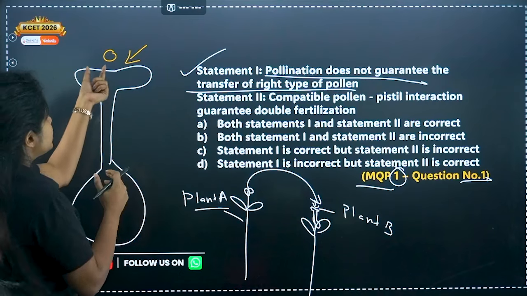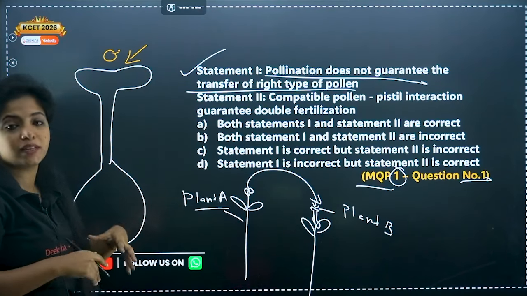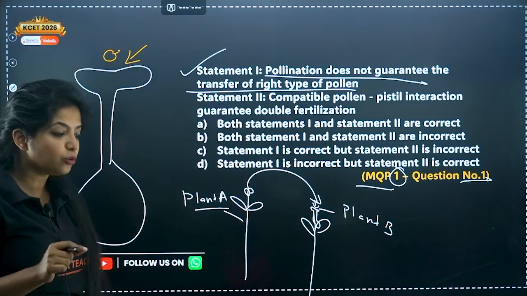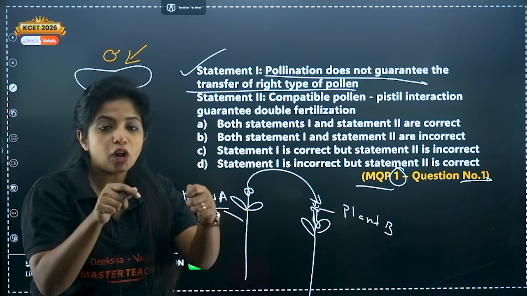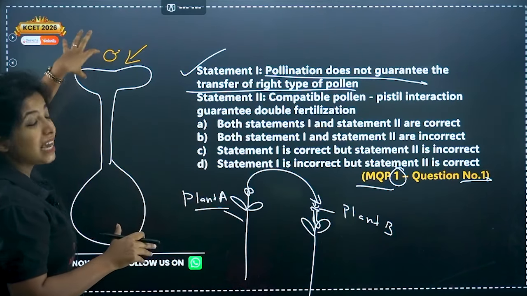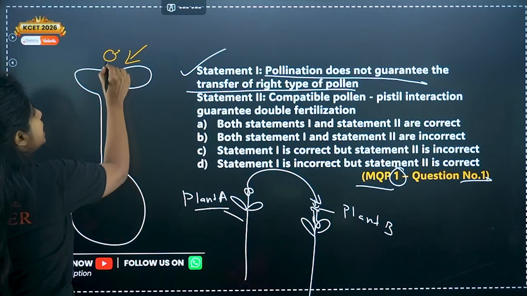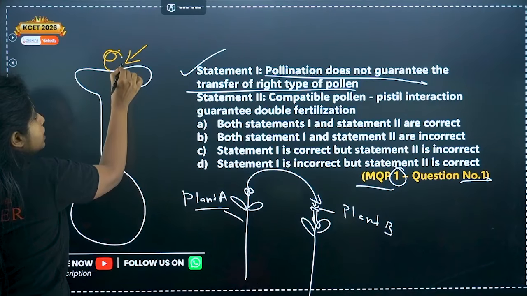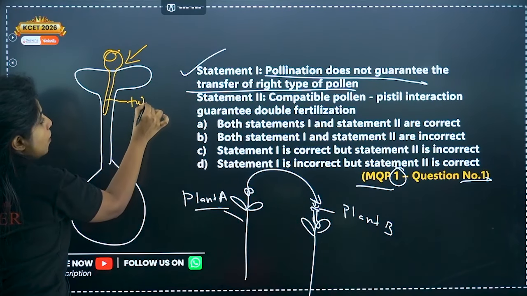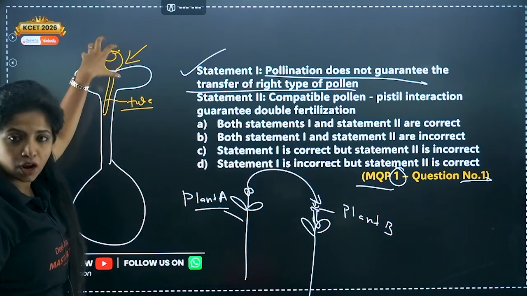There are some receptors over here, and some proteins on the surface of the pollen as well. There are a lot of things happening. Now, just like a lock and key, if both of them match, then only it opens, right? Similarly, if the pollen is compatible with the stigma, then only the pollen will germinate to form a tube, known as the pollen tube. So it has to be compatible to form this tube.